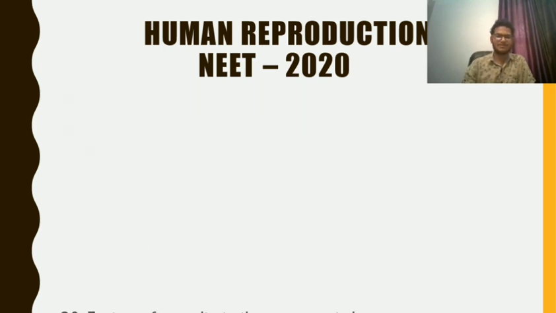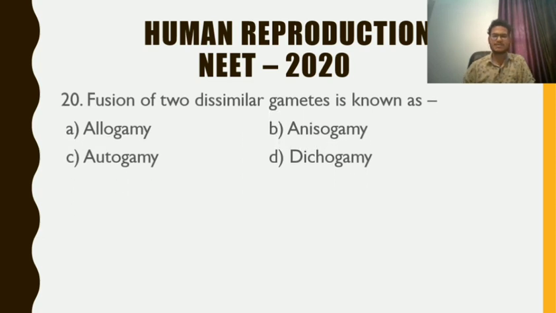Question number 20 for you. Fusion of two dissimilar gametes is known as allogamy, anisogamy, autogamy, dichogamy. Here the gametes are dissimilar, not homogamy, not isogamy, because it is not similar, it is different, so it is anisogamy. So the answer is B, anisogamy. Fusion of two dissimilar gametes is known as anisogamy.